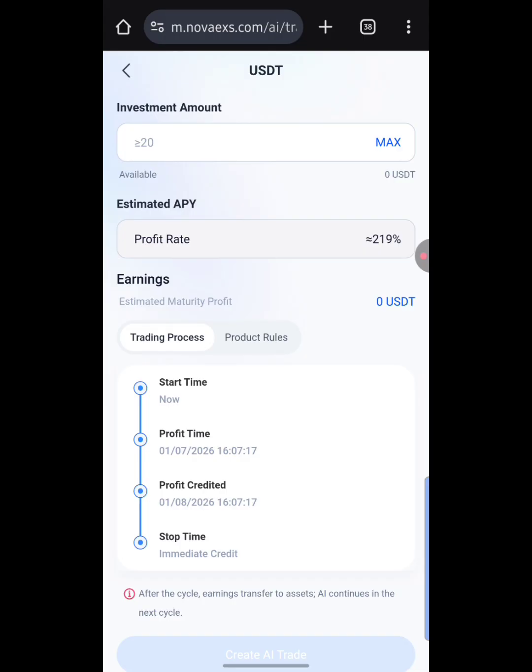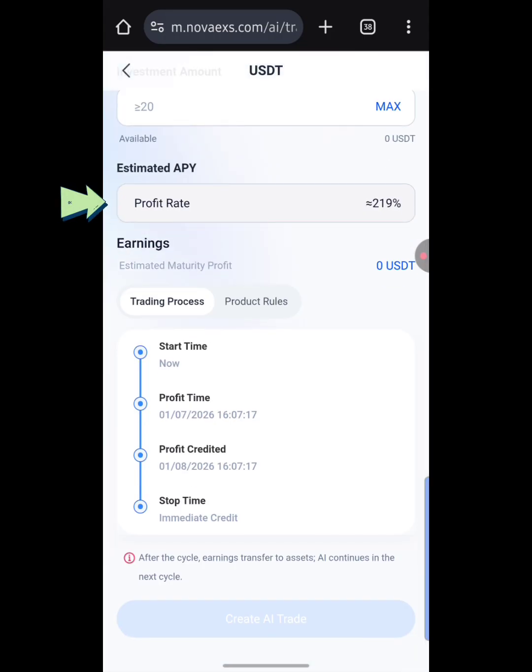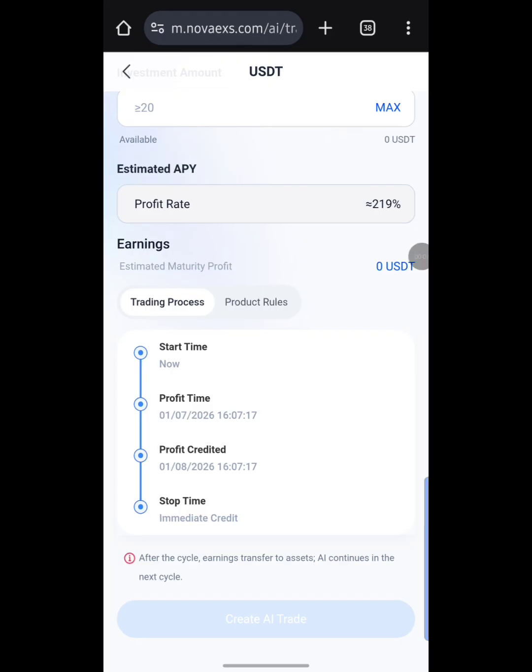When you have inputted 20 USDT, you're going to see the profit rate down below here, as well as the start time, the profit time, the profit created, and also the stop time, guys. When you're done with all of that, you simply hit on this create AI trade button down below, and immediately your trade is going to start running. That is basically how you can do this.